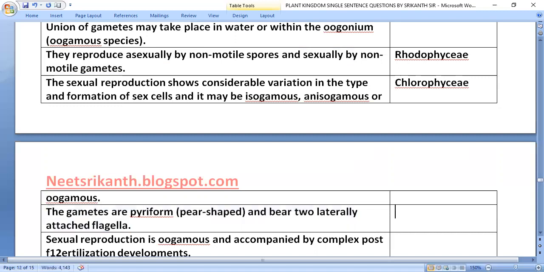The gametes are pyriform, pear-shaped, and bear two laterally attached flagella, Phaeophyceae. Sexual reproduction is oogamous and accompanied by complex post-fertilization developments in Rhodophyceae.